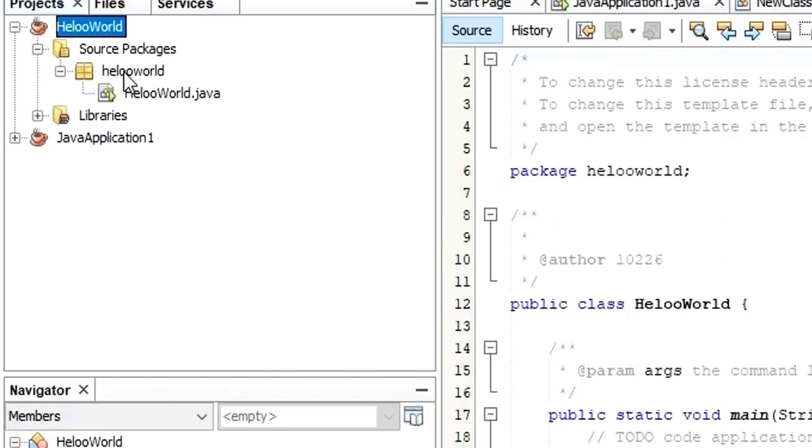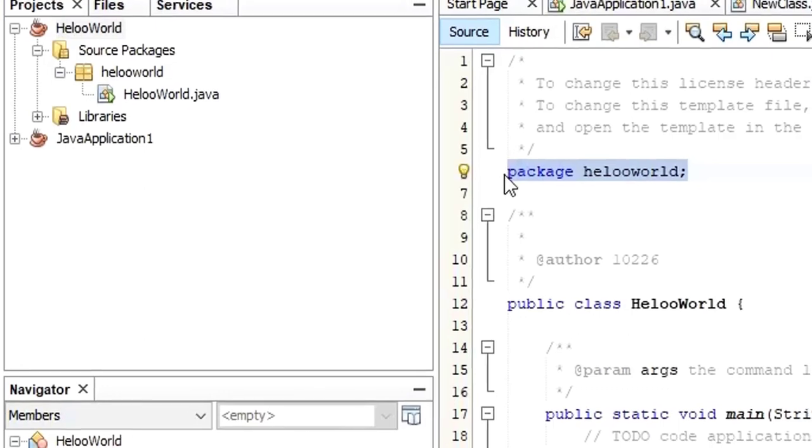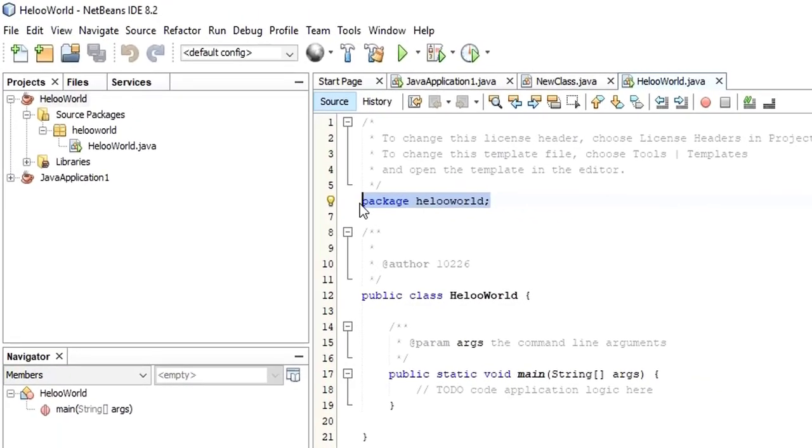But if you want to create your own package, as you can see here, the package name is helloworld. As I said in the theory part, I'm sure that you can still remember, I told you that in Java programming, we don't have header files. It's not like we are going to use #include iostream or #include stdio.h. No. Here we are going to use the term called package.